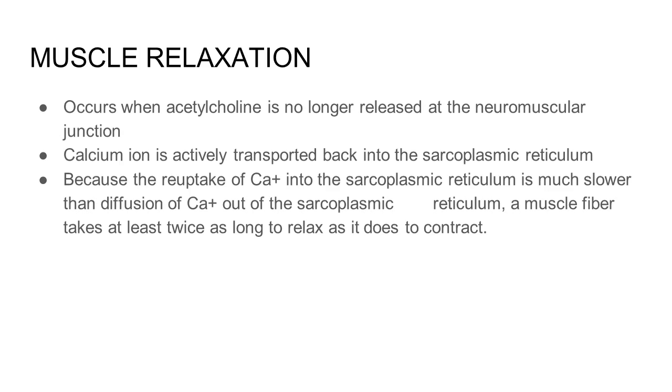After any muscle contraction, muscle relaxation follows. This occurs when acetylcholine is no longer released at the neuromuscular junction. Obviously, if acetylcholine is inhibited, the transfer of action potential from a neuron towards a muscle tissue is also inhibited. Thus, muscle relaxation occurs.